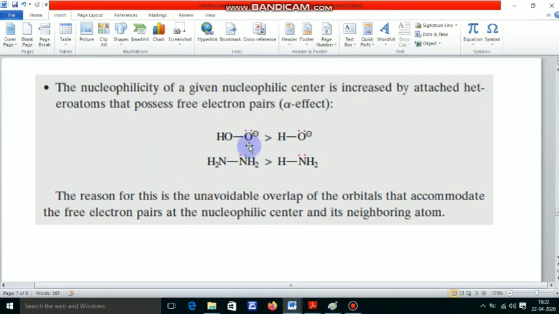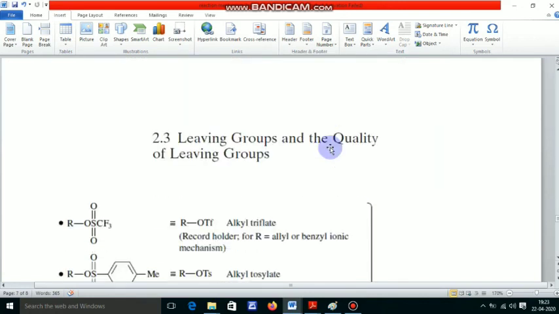That's why the nucleophilicity of the hydroperoxide ion is much greater than hydroxide ion. Here also the nucleophilicity of hydrazine is greater than amine. But the most important note is that the basicity of OH minus is greater than hydrogen peroxide. Why? This is another fact, and this reverse basicity can be explained with the help of hydrogen bonding interaction.